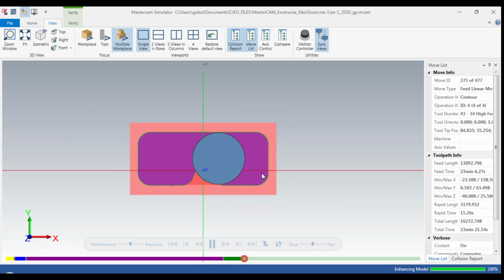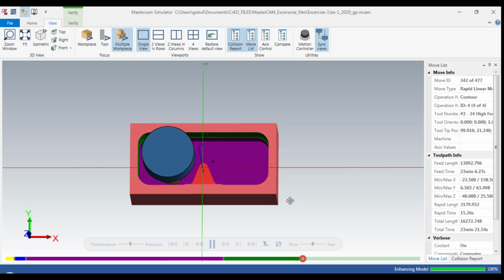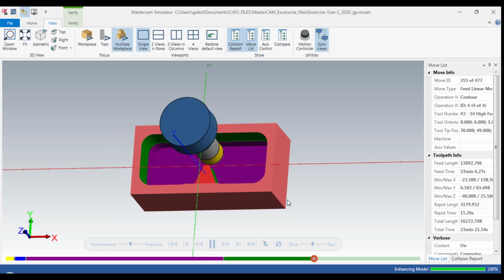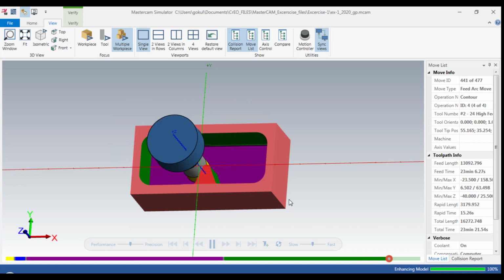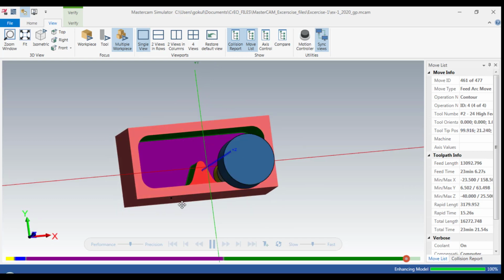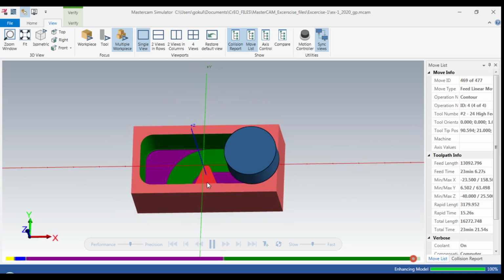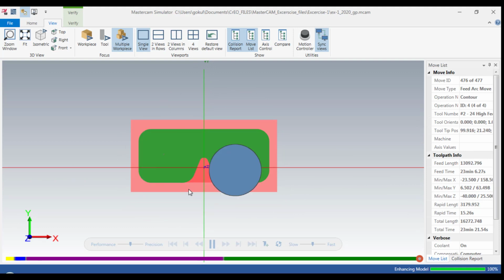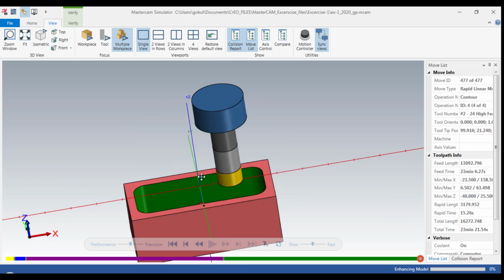I'm just viewing from the top view. Now it is going for a final finishing pass. You see the green color, the floor is also getting cleaned. Okay, that's it.